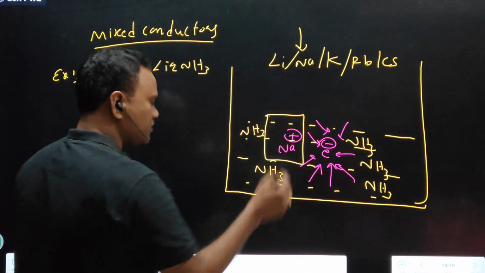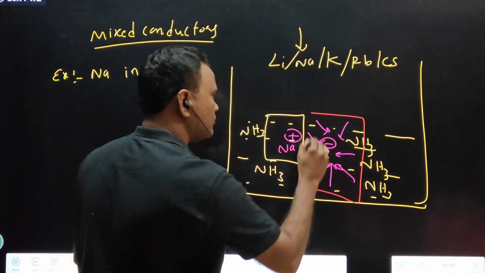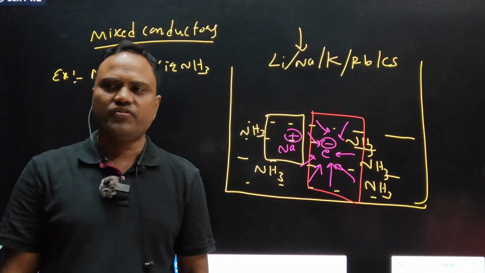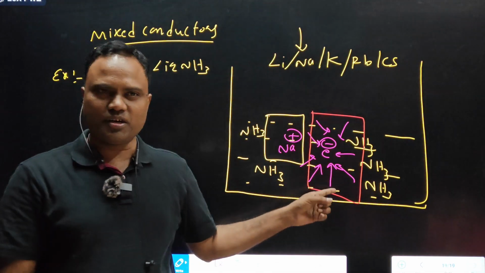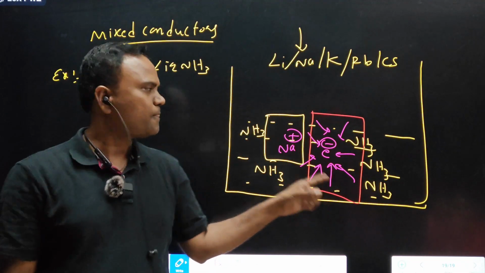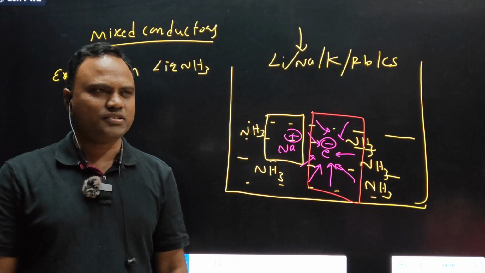In the red box, what is present? Ammoniated electrons are present. In the yellow box, sodium ion is present.